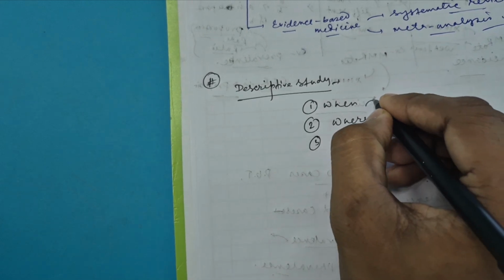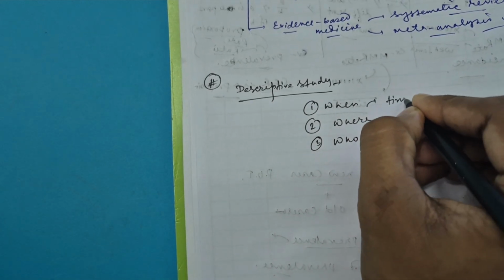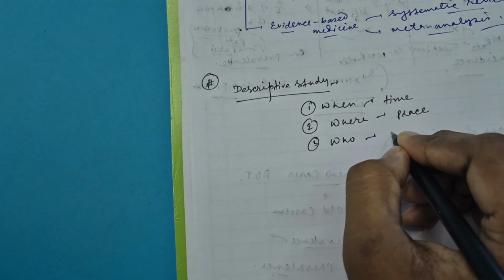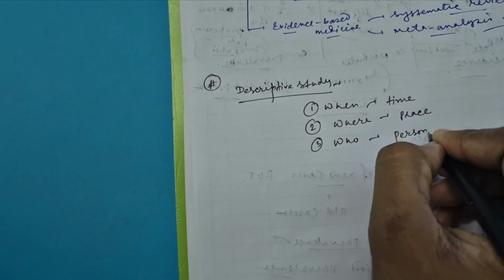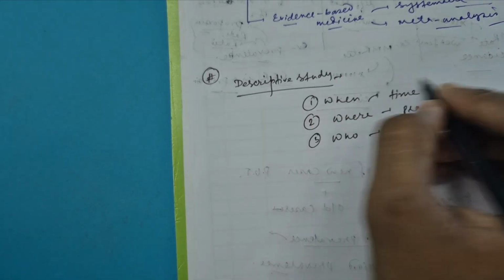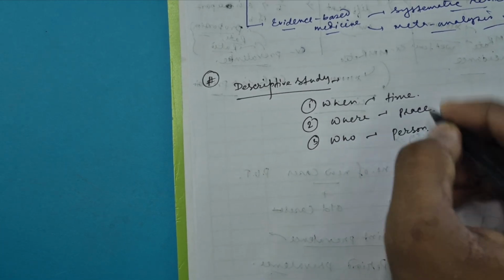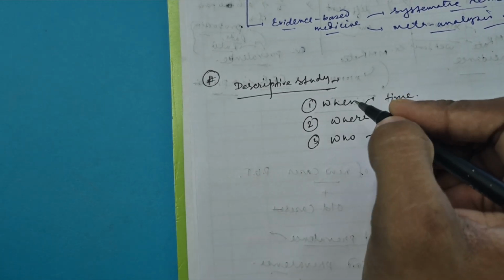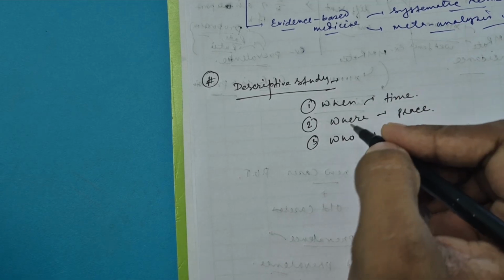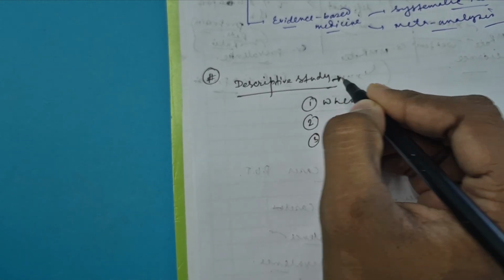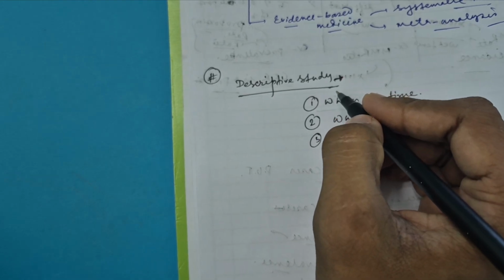So the time, the place, and who, that is the person. We will learn about the time distribution, the place distribution, and the person distribution in descriptive study design. It is one of the most interesting things of community medicine.